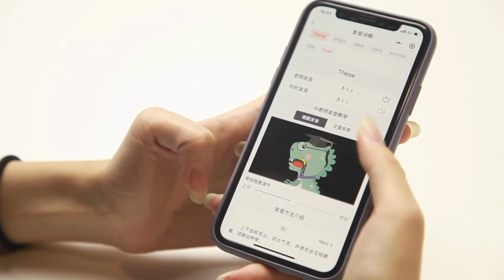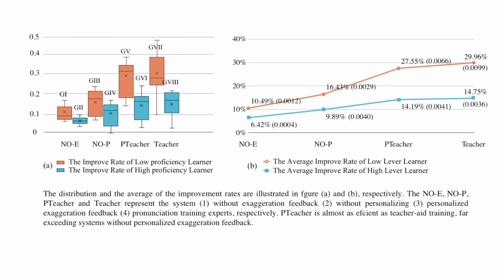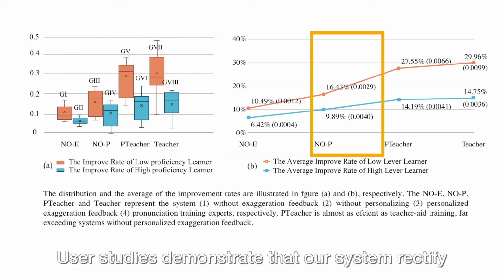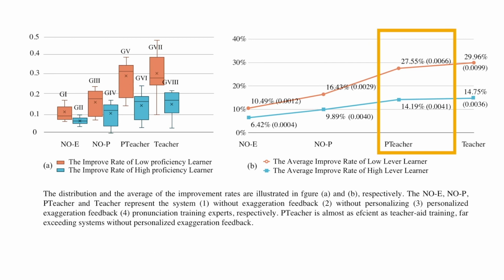We compare our system to 3 other systems. We find that the improvement rate of learners who are trained with P-Teacher is much higher than those who are trained with a non-exaggeration system or the non-personalizing system, and is comparable to those who are trained with human feedback.